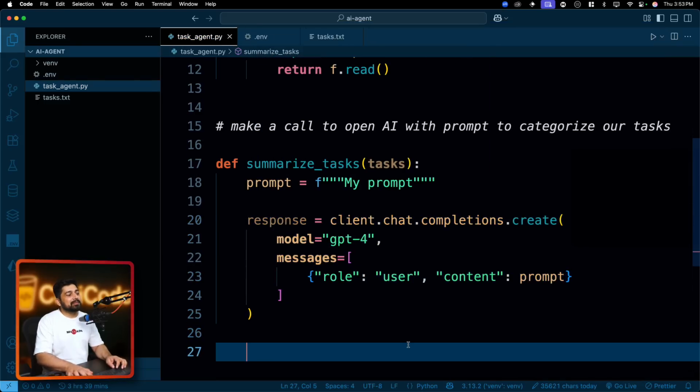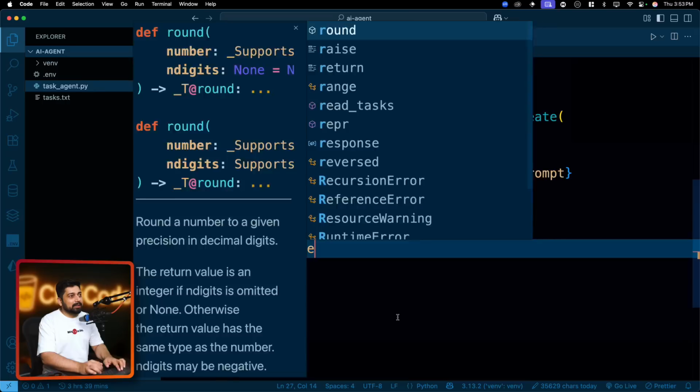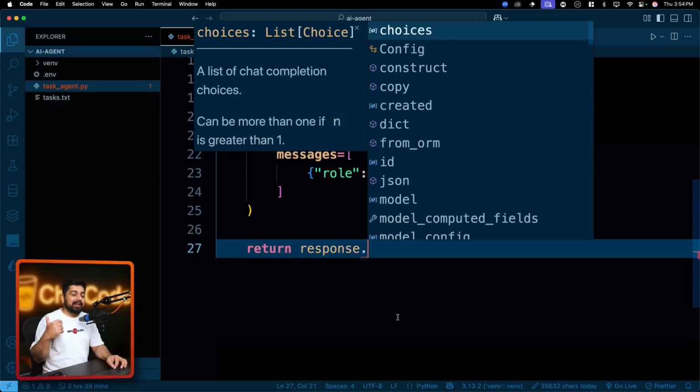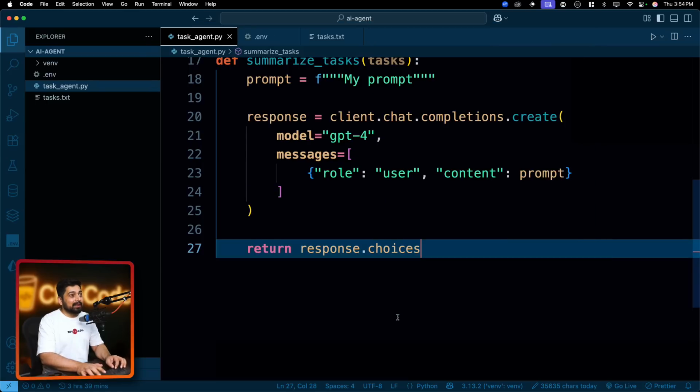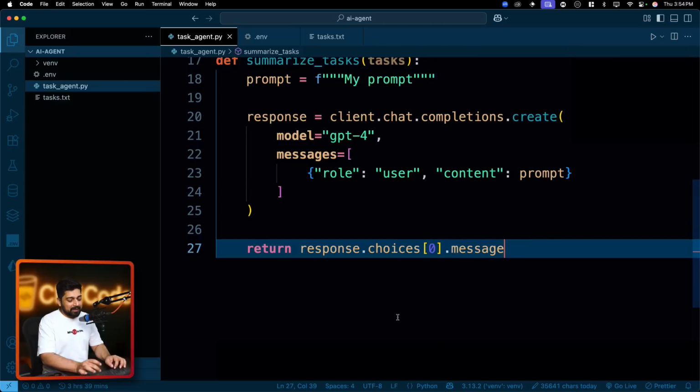And once we have the response, you can just go ahead and print the response. It will give you the whole thing. But you also know from the documentation that this response actually gives you a lot of choices, in fact, an array of choices, and you can choose any of the responses. Now, in the early days, it used to give you multiple responses, and that's why you see in the tabs of Cursor, you see multiple responses. You can choose any one of them. Now it's much easier. In the choices, let's get the first element, since it's in array format. And inside that, you can just try to print this, no problem. We can extract the message out of it, and from the message, we can get the content out of it. Pretty easy. We will work on that.